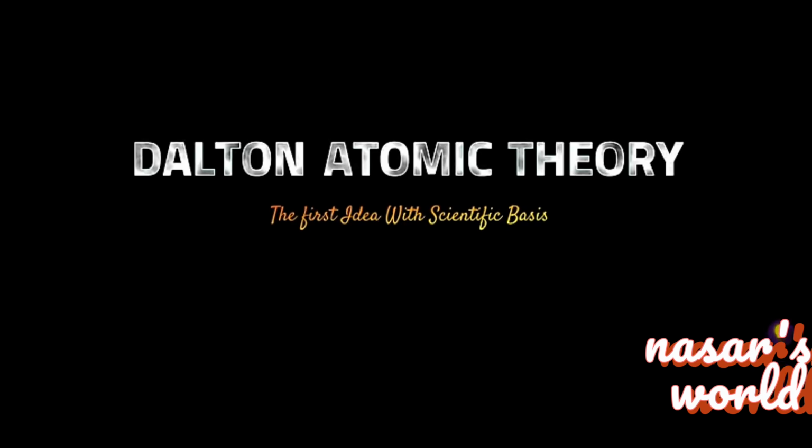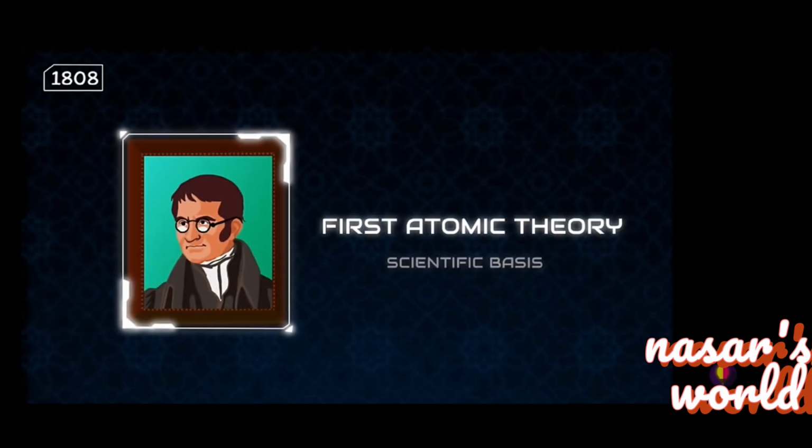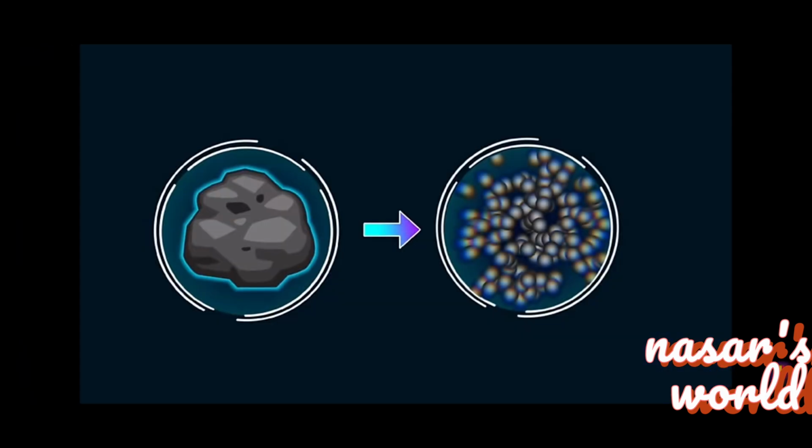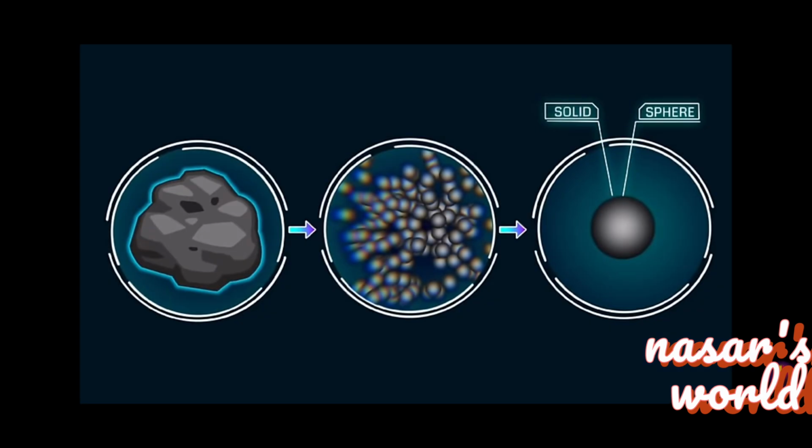The atomic theory of matter was first proposed on a scientific basis by a British school teacher, John Dalton, in 1808. He proposed that all matter is made up of atoms, which are invisible, with the smallest part being a solid sphere and massy particles. Every atom of a given element is the same as every other atom of that element.